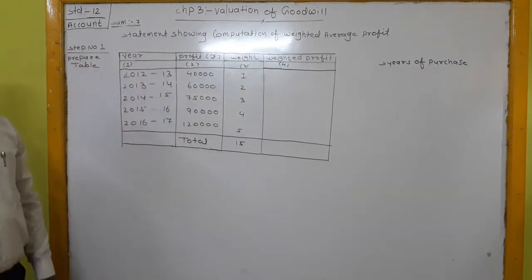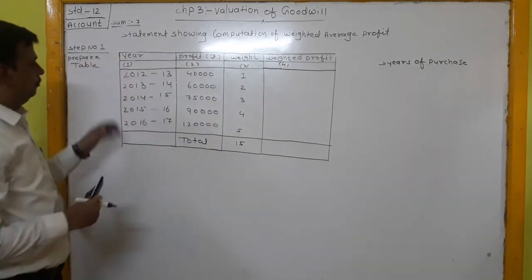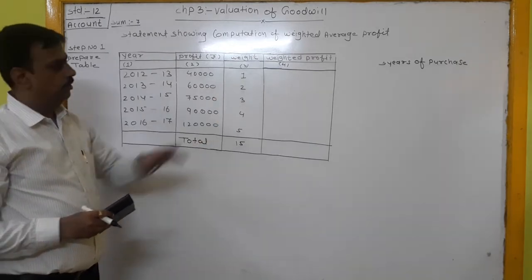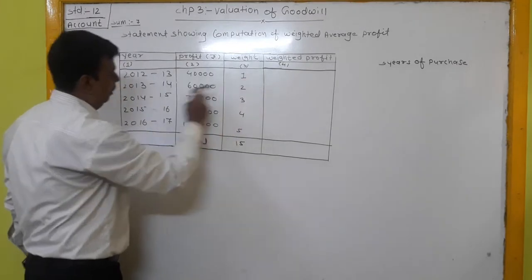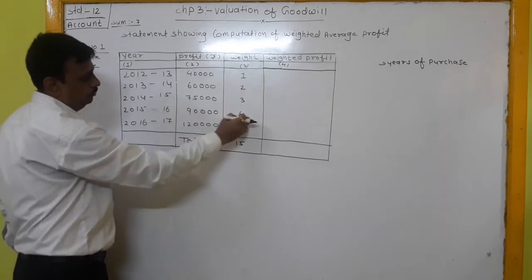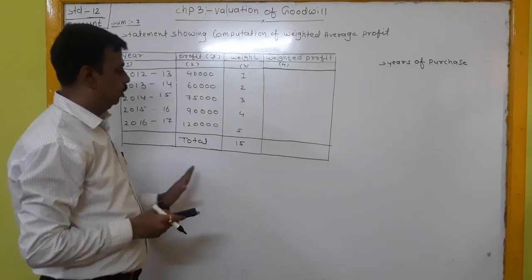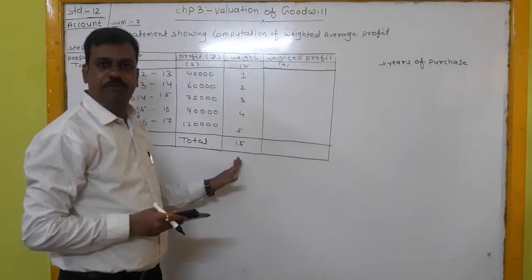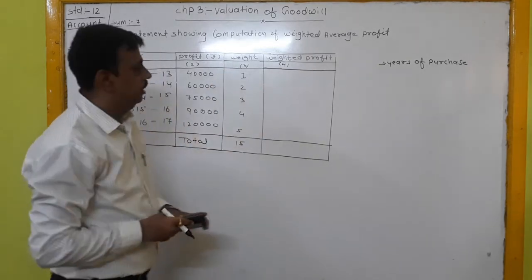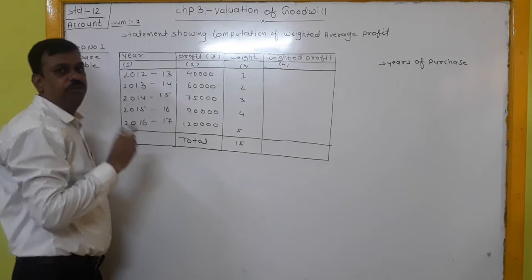Now, as per the weighted average profit method, we have to assign the weights. First column is year, second column is profit, third column is weight. For the first year 1, second year 2, third year 3, fourth year 4, and fifth year 5. Total of weight is 15. Now the fourth column is weighted profit. Multiplying profit with weight, we will find the weighted profit.